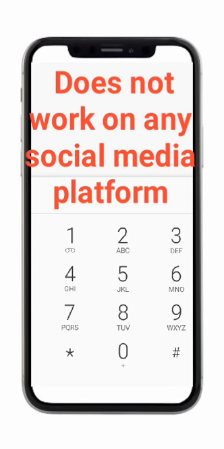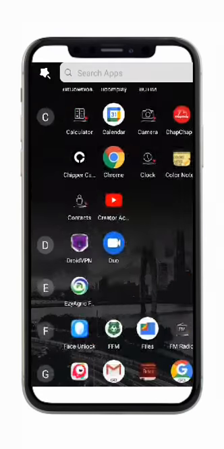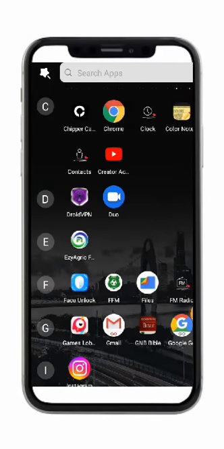So the bitter truth is this data bundle does not work on any social media platform. So where does this data bundle work? It only works on this app right here. This app, it's where it works. This is the app where you can use these 500 free MBs.